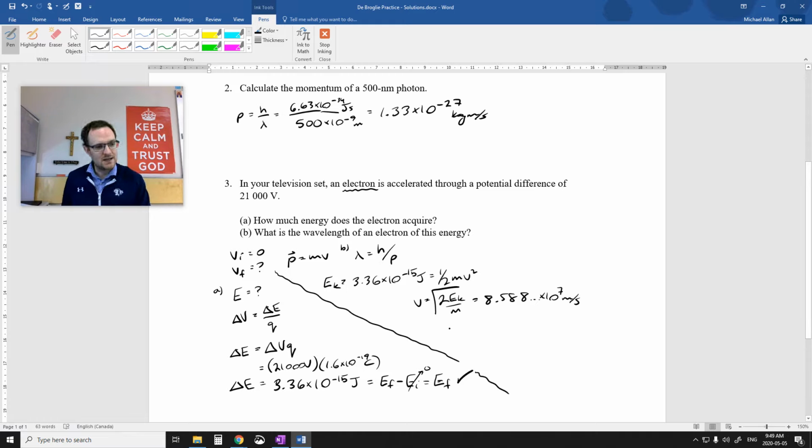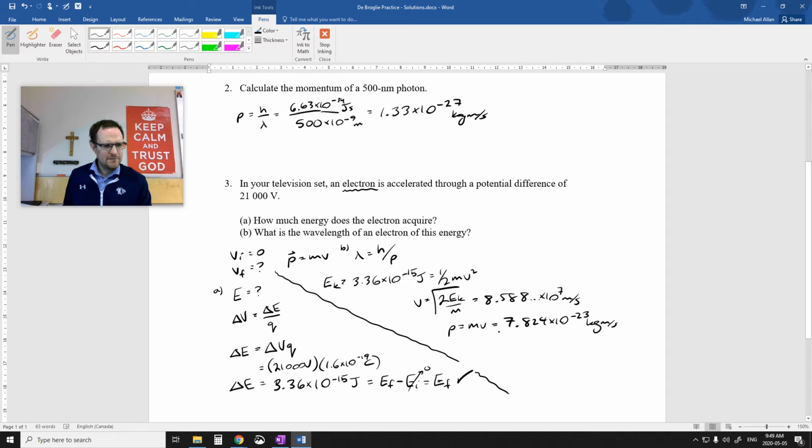So now I can use that to find its momentum. Mass times velocity. I'm going to take that number times its mass, sorry, and I'm going to get 7.824 times 10 to the negative 23 kilogram meters per second.